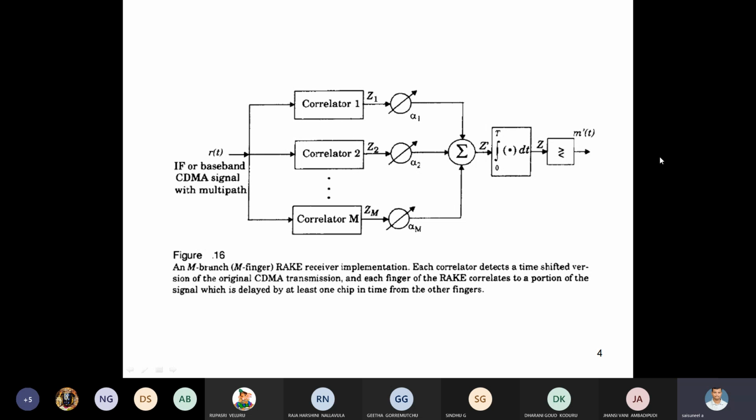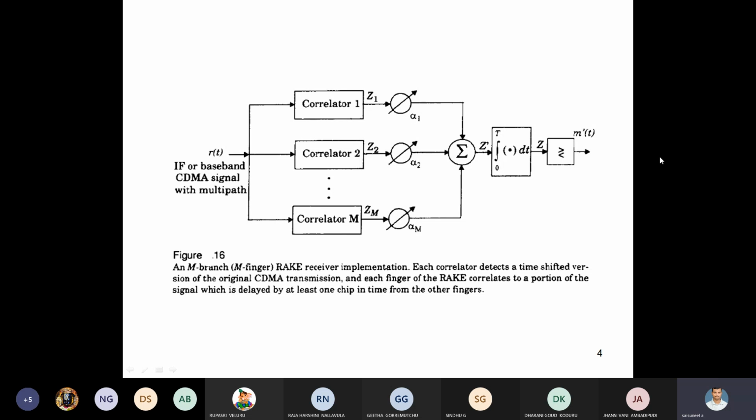When multiple path signals are received, r(t) goes to the next stage, the correlators. For M signals, there are M correlators: correlator 1, correlator 2, up to correlator M. After the correlators, we check between two signals and get outputs Z1, Z2, up to Zm.